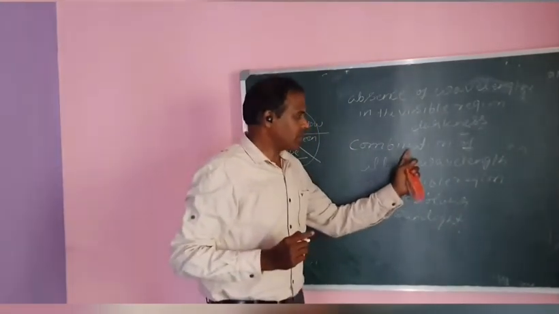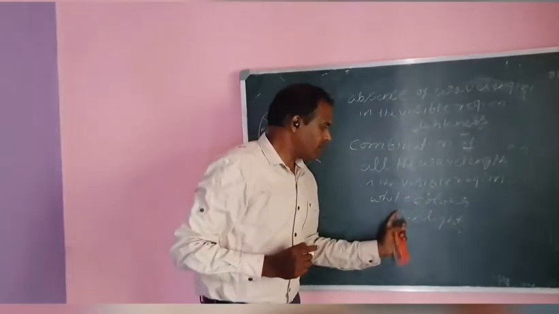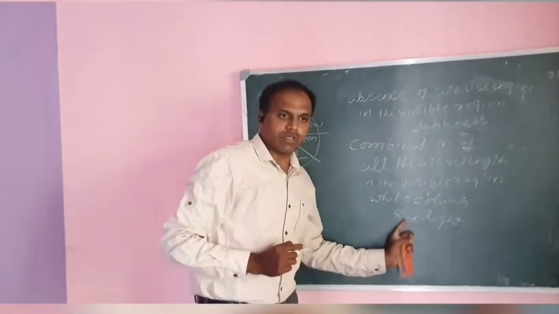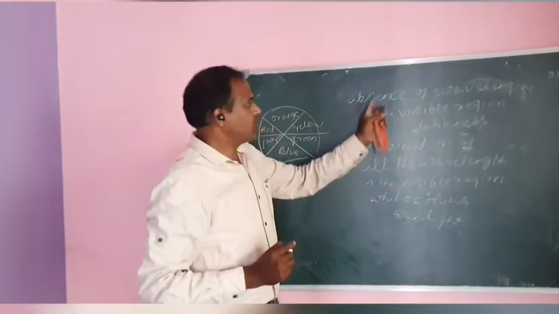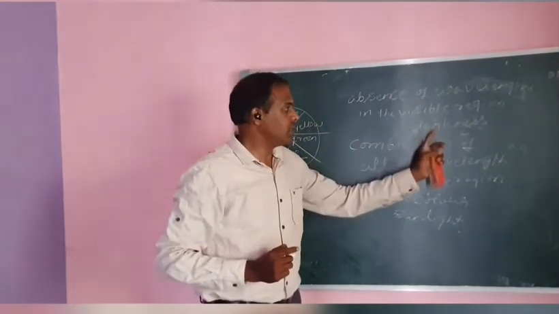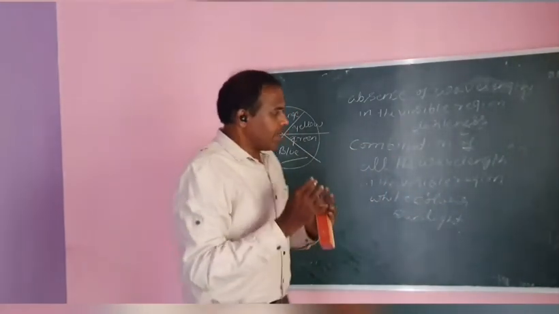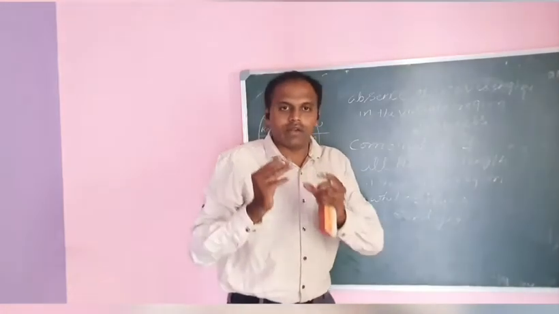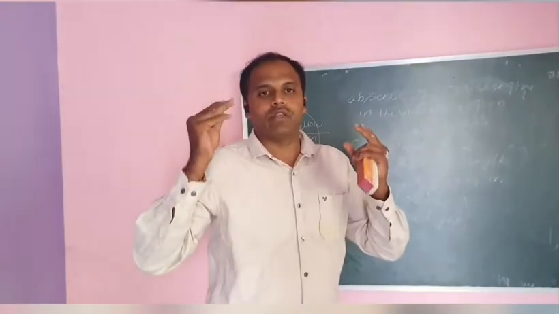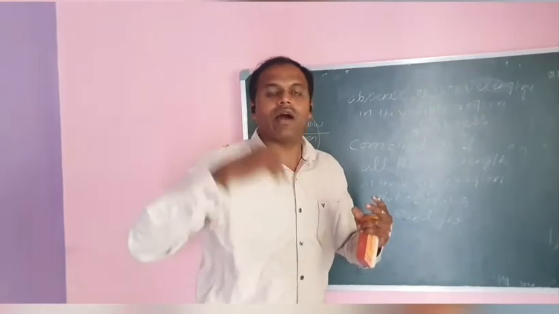Observe here that the combination of all the wavelengths in the visible region gives the white color, for example sunlight. Another one is the absence of the wavelength in the visible region, and darkness is produced. It indicates that color depends upon the wavelength. One color is absorbed and another color is reflected.